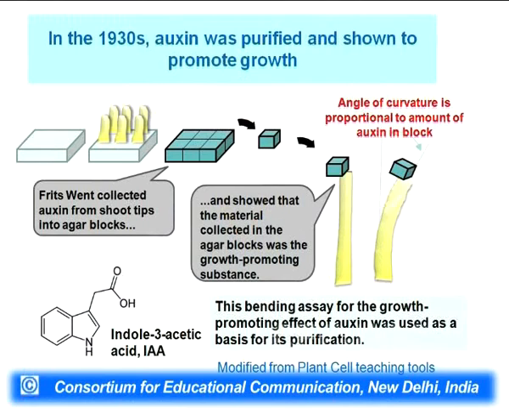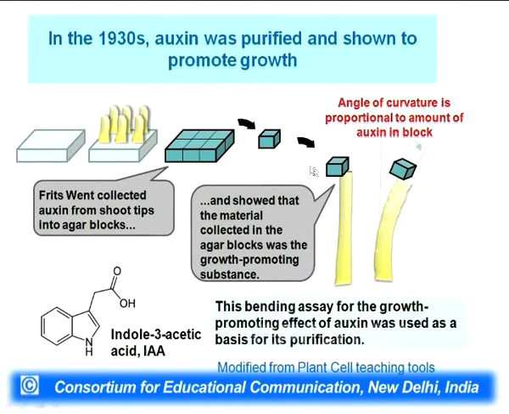Now, you see there are agar blocks, and on top of the agar blocks there are tips, and those tips eventually will secrete auxins. If you put an agar block on this, that can lead to a bending. So eventually you can see that you do not need the coleoptile. You have an agar block that collects the molecules which come from the tip, and now we placed only the agar block, and that agar block can make it bend.